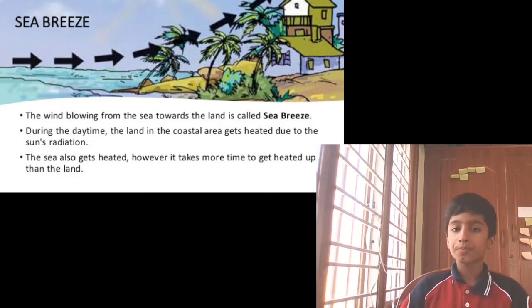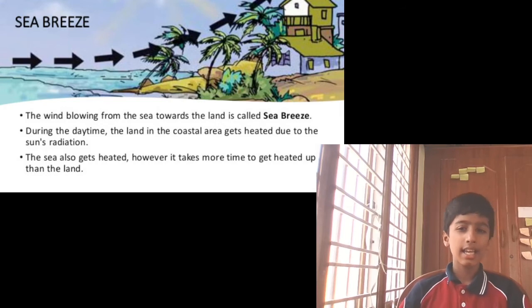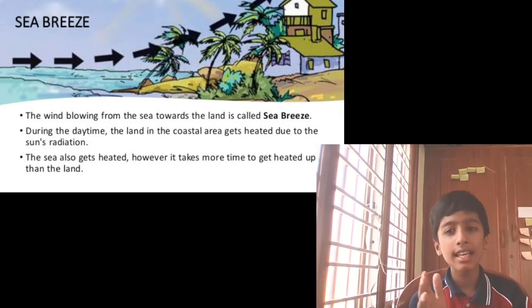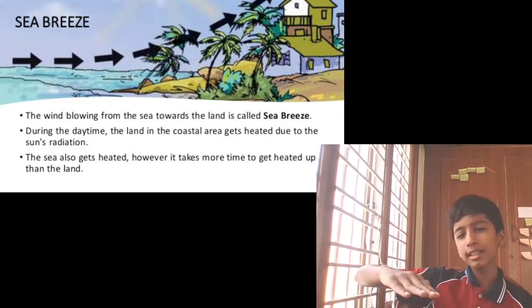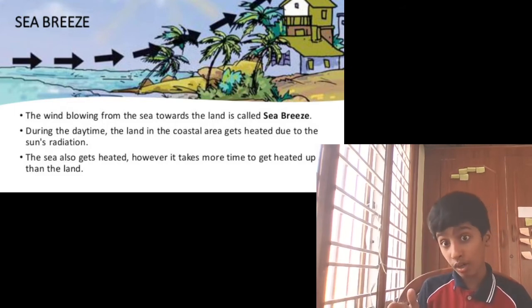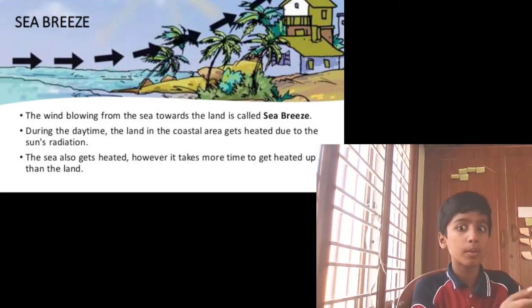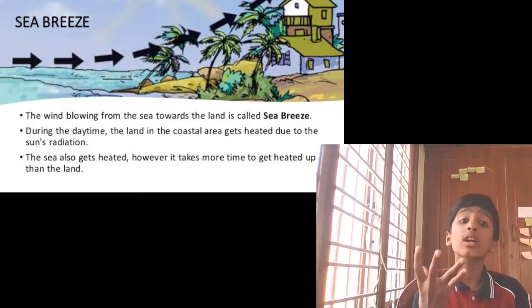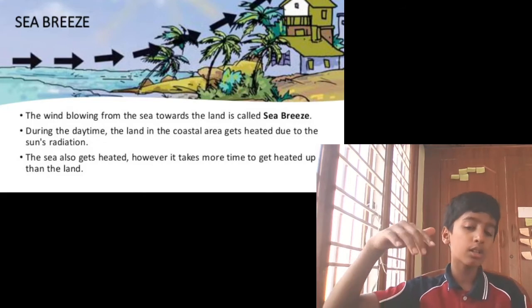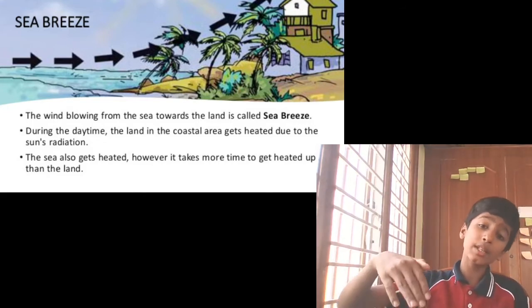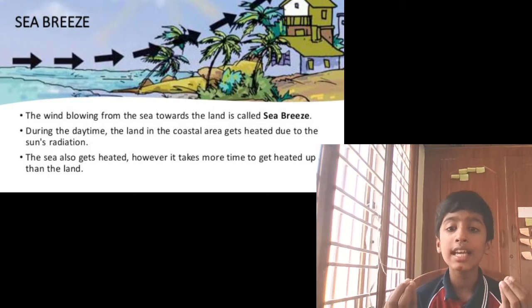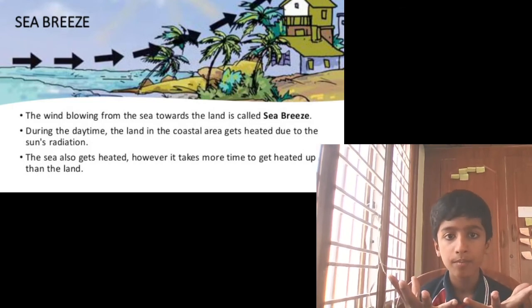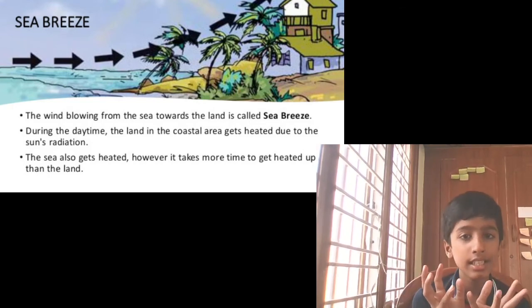What it means is, during the day the land will be a little warm, and the sea will be cold because it is water. So the sea will take more time to heat while the sun is coming, and the land will take less time.